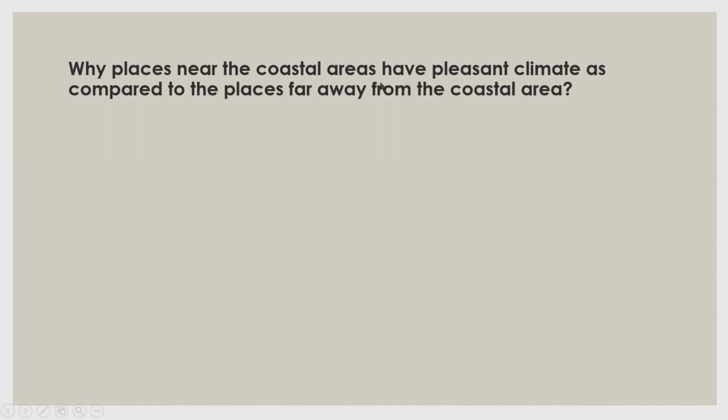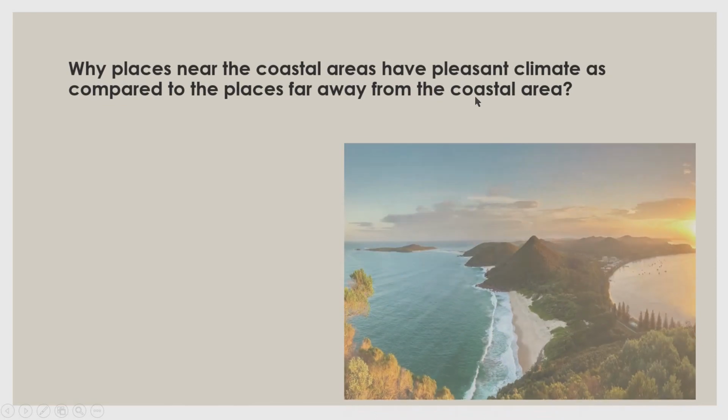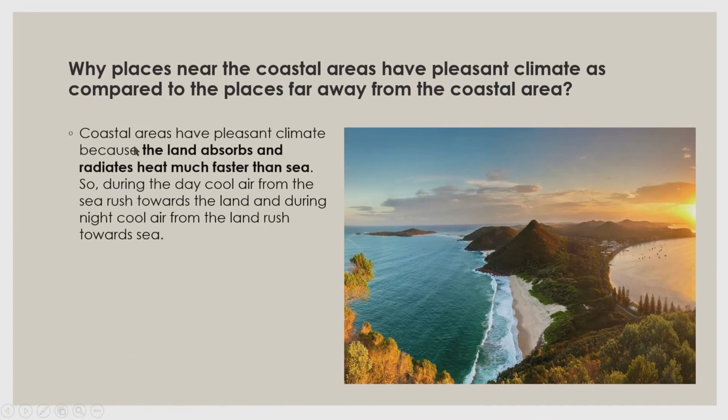Why do places near the coastal areas have pleasant climate as compared to the places far away from the coastal area? The reason is coastal areas have pleasant climate because the land absorbs and radiates heat much faster than the sea. So during the day, cool air from the sea rushes towards the land, and during night, cool air from the land rushes towards the sea.